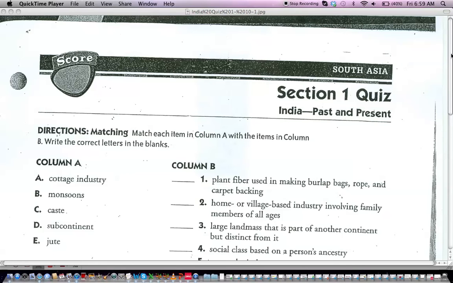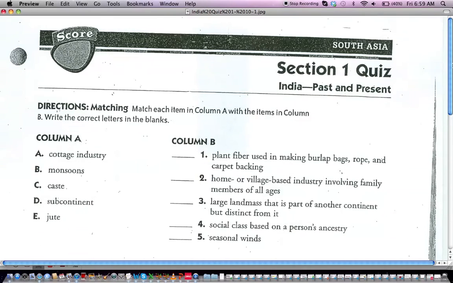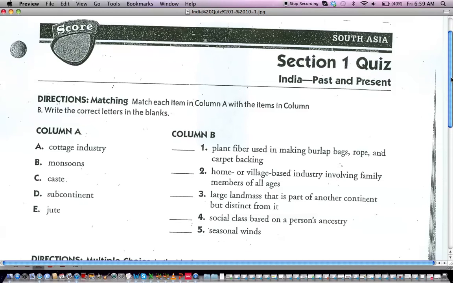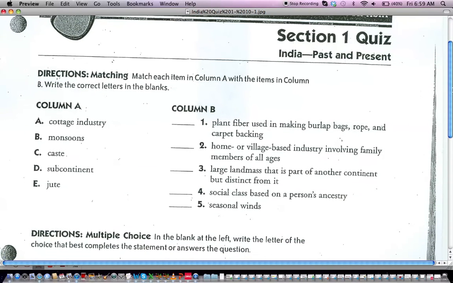Okay, here we go. Directions. This is the matching part. You're going to match each item in column A with the items in column B. Write the correct answers in the blank. You probably have a Scantron that you want to put the letters on, okay? So do this on your Scantron.